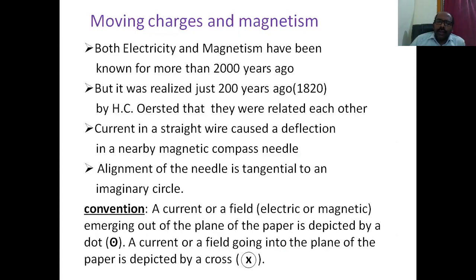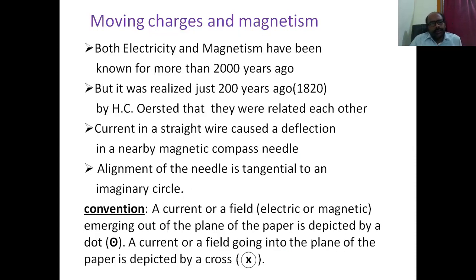If the needle is kept at a distance r from the straight wire, it directs like a tangent to a circle of radius r.